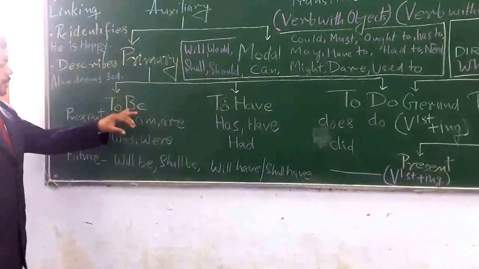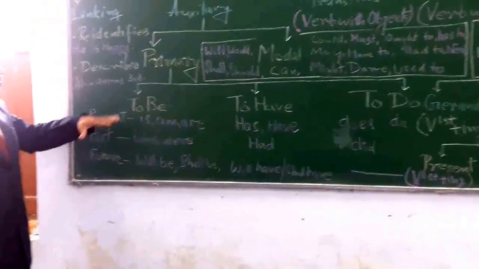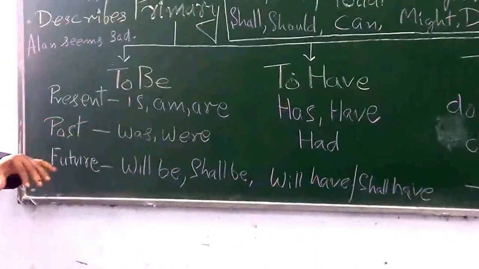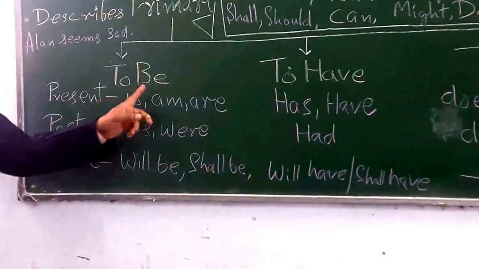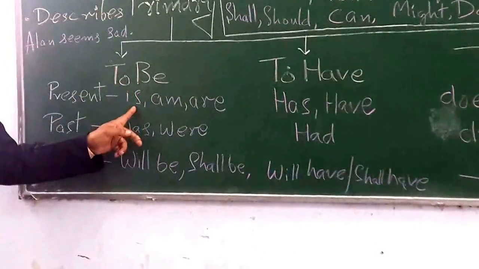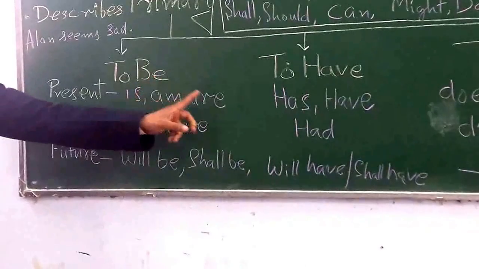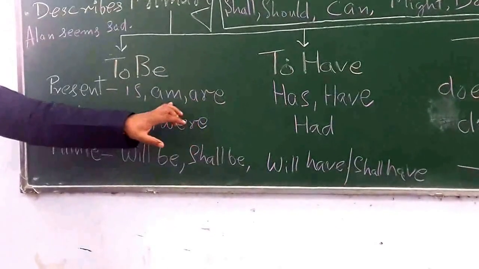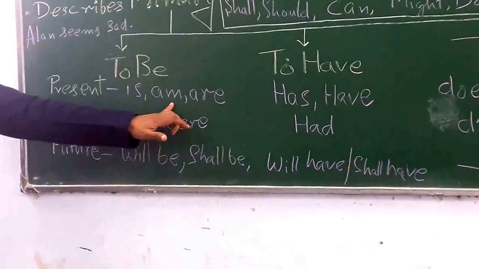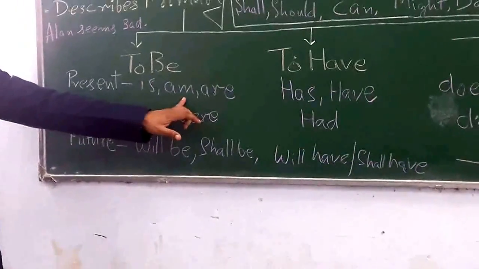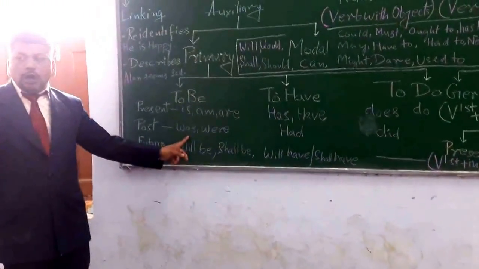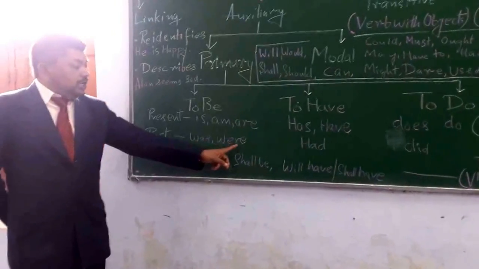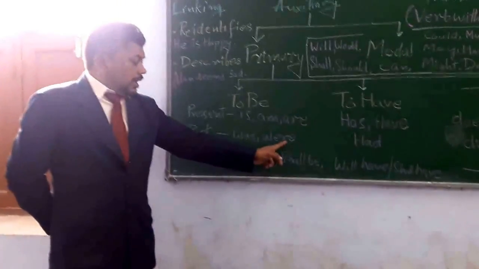Primary auxiliaries can function in present, past and future. So for to be, the present singular is is, present plural is are, and for I the present form will be am. For past singular to be is was, and past plural is were.